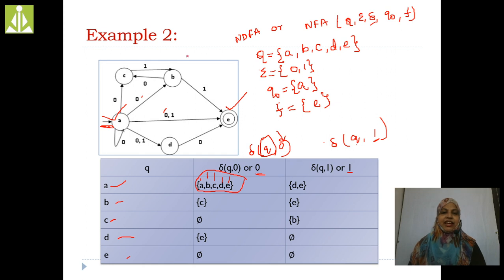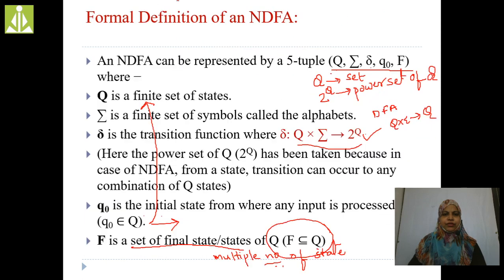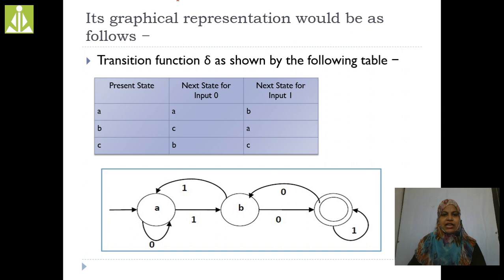Whereas in case of DFA, see here, I'll show. For single input 0, we are getting only one state A. For single input 1, we are getting only one state B. In state B, for 0 input, we are getting only one state. For state B, for 1 input, we are getting only one state A. For C also, 0 gives B. Applying 1 input on C gives C. Here we are applying a single input and getting a single output.